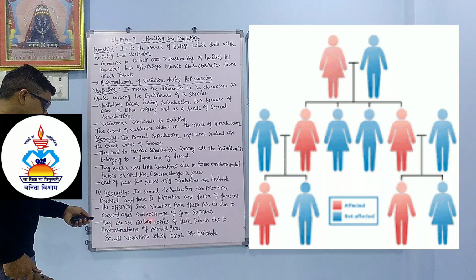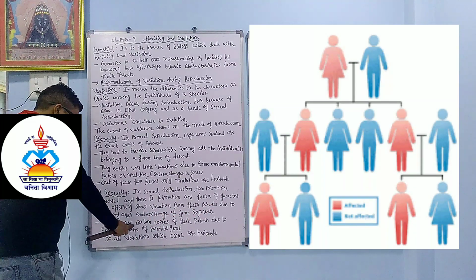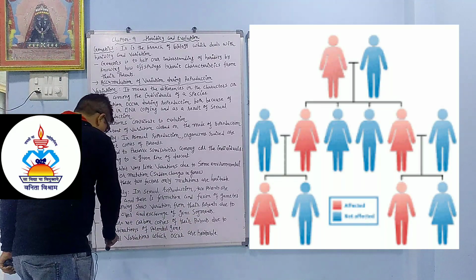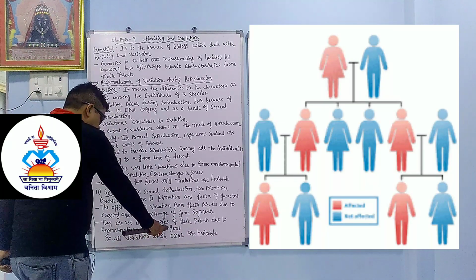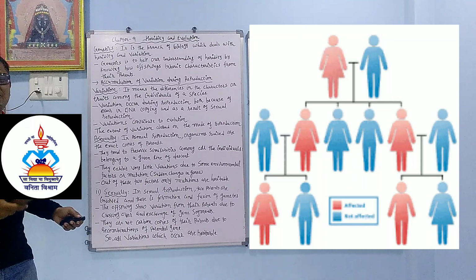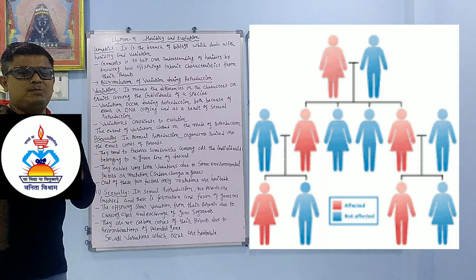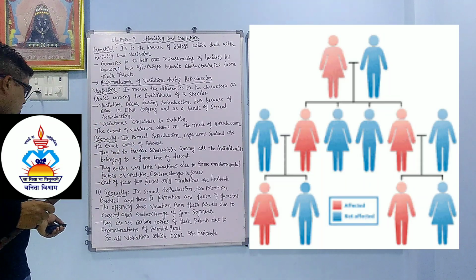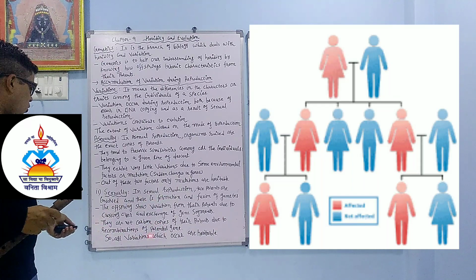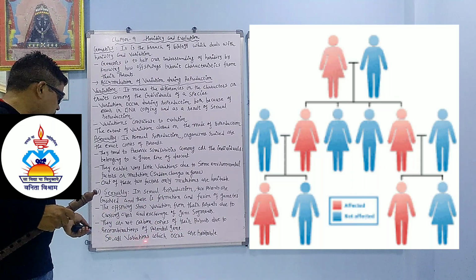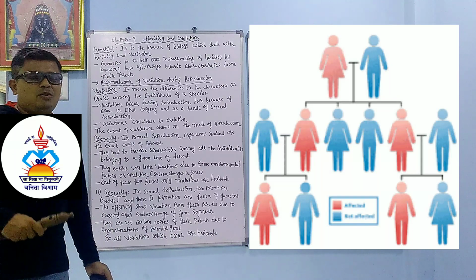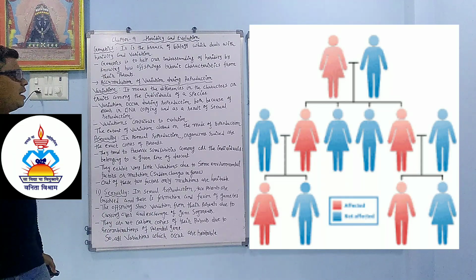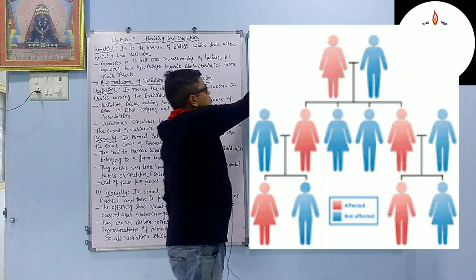Because of the exchange of what? Gene segments. They are not carbon copies of their parents due to the recombination of parental genes. So we are not exact copies of father or mother, and the only reason is the recombination of parental genes. So all variations which occur are heritable. Now what is the importance of variation?